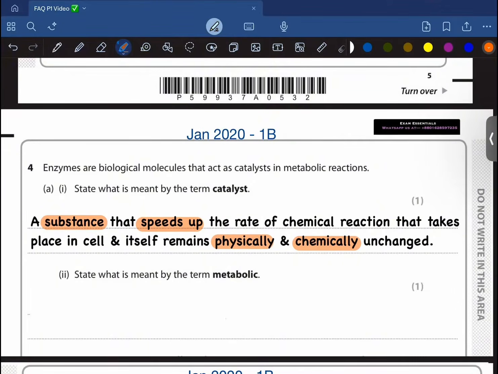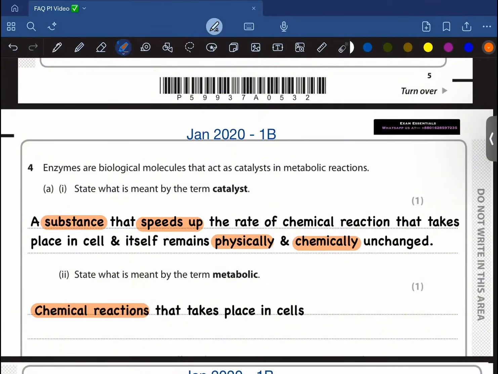Now, what basically is metabolic? All of the chemical reactions that take place inside our cells is what we refer to as metabolic. Chemical reactions taking place in our cells. Moving on.